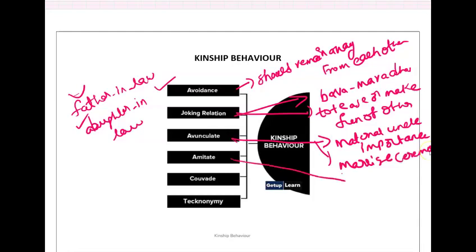Next, amitate. Amitate is also similar to avunculate, but here the father's sister has a greater importance in the child's life.